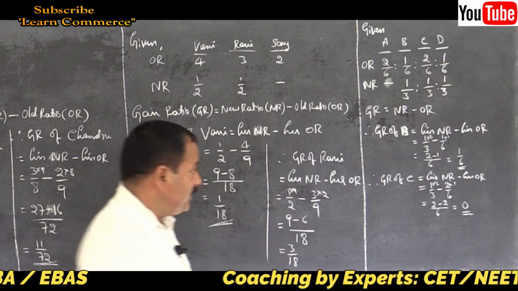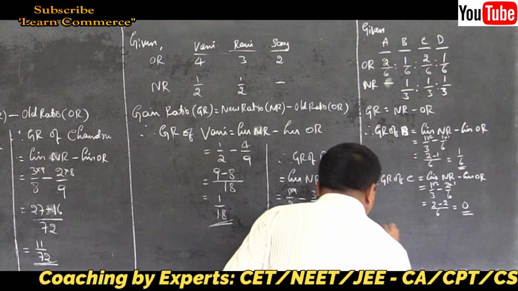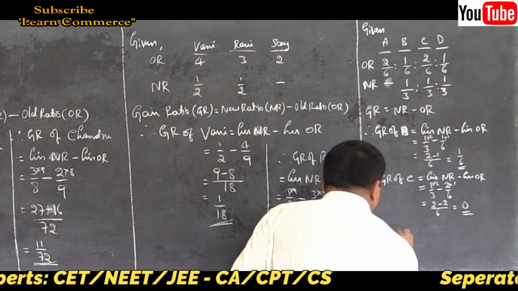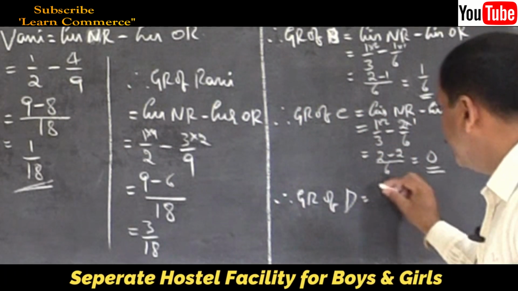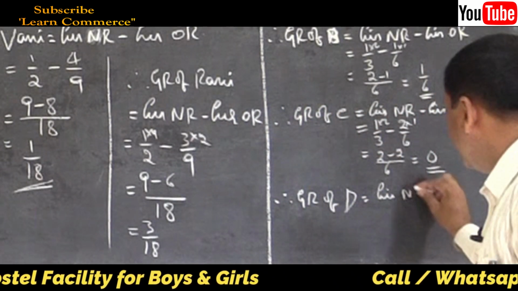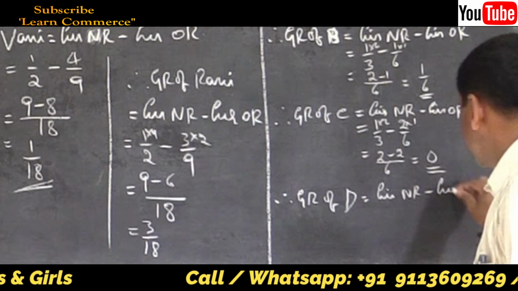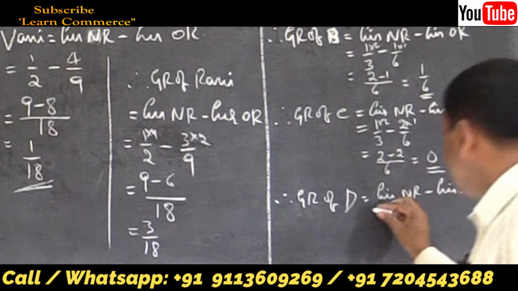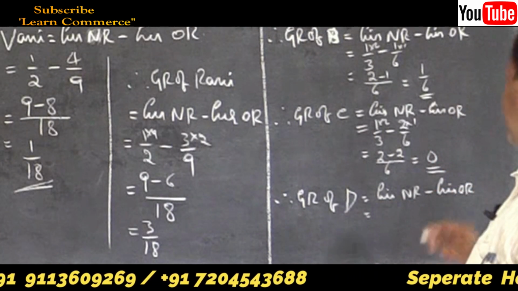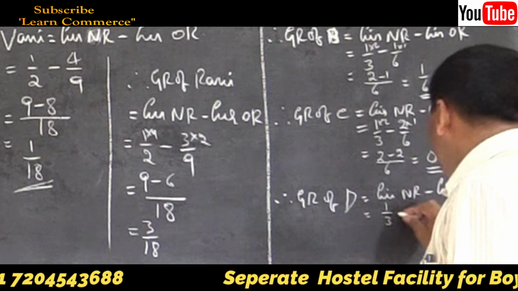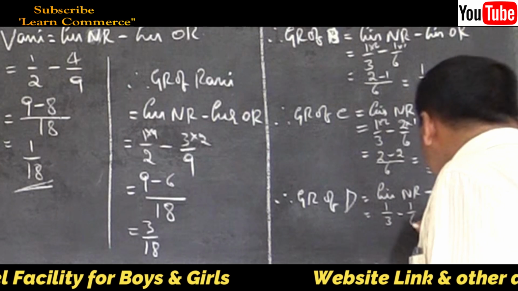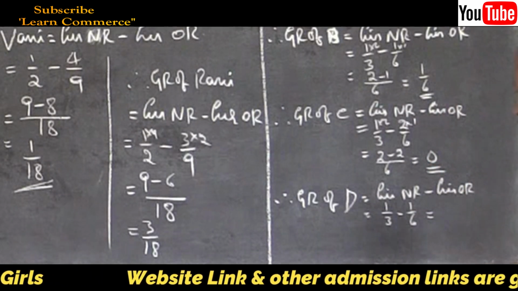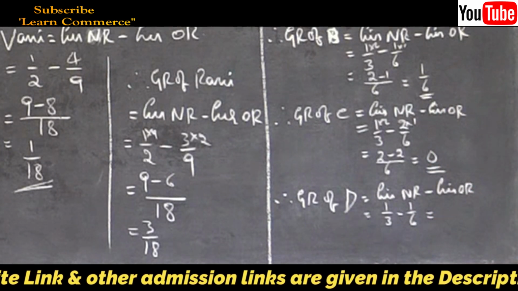Let us calculate D. What is the status of D? Let us see. Therefore, GR of D is equal to his new ratio minus his old ratio is equal to new ratio 1 by 3 minus old ratio was 1 by 6 is equal to, I will write here itself, but you just write below that.